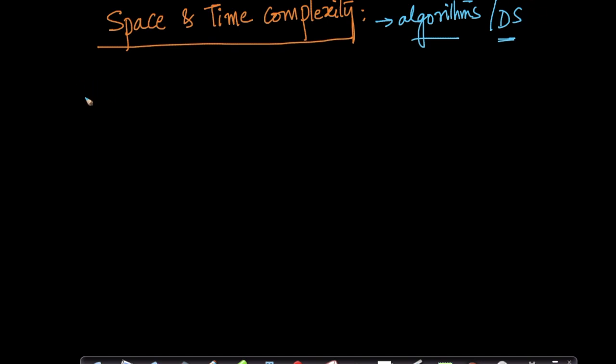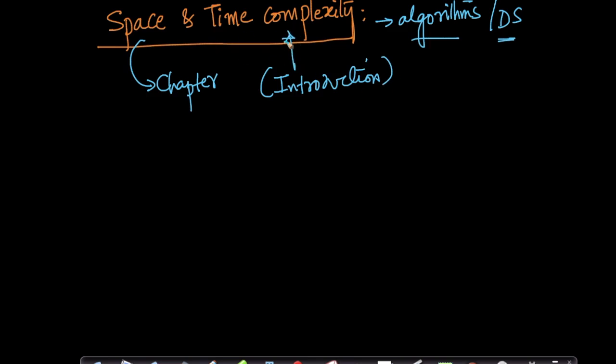Now, in a nutshell, there is a lot of theory here. I cannot cover all the concepts in space and time complexity in a 20 or 30-minute video. So this area itself is like a whole chapter in most algorithms books, right? So in this section, I'll try to give you an introduction to the ideas of space and time complexity. This is not an exhaustive or a full explanation of these ideas. I just wanted to make this clear. This is just an introduction.